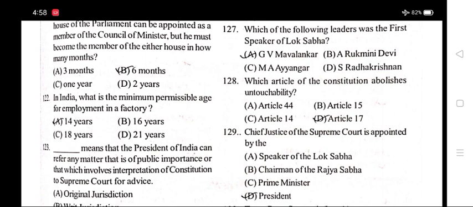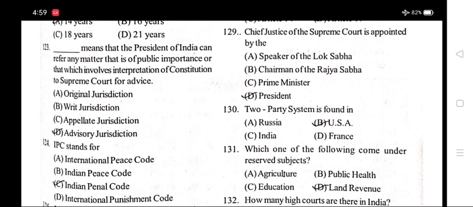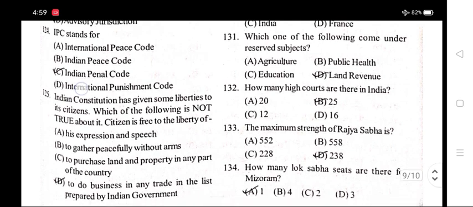Option A, G.V. Mavalankar. 128. Which article of the Constitution abolishes untouchability? Option D, Article 17. 129. Chief Justice of the Supreme Court is appointed by the option D, President. 130. Two-party system is found in option B, USA.